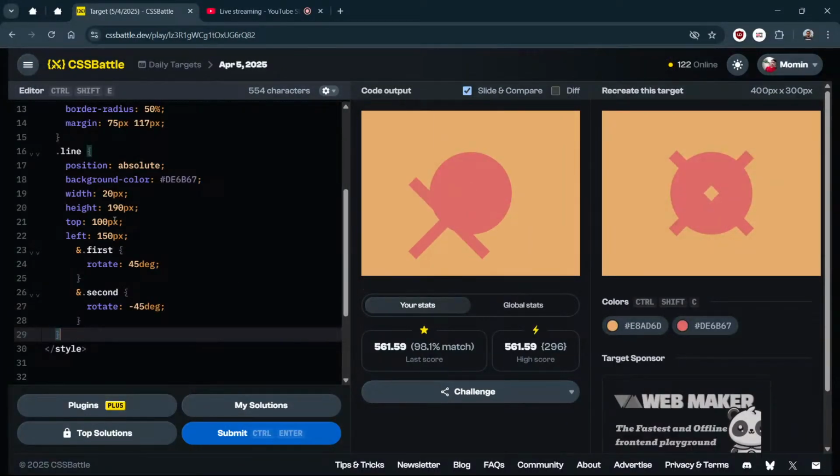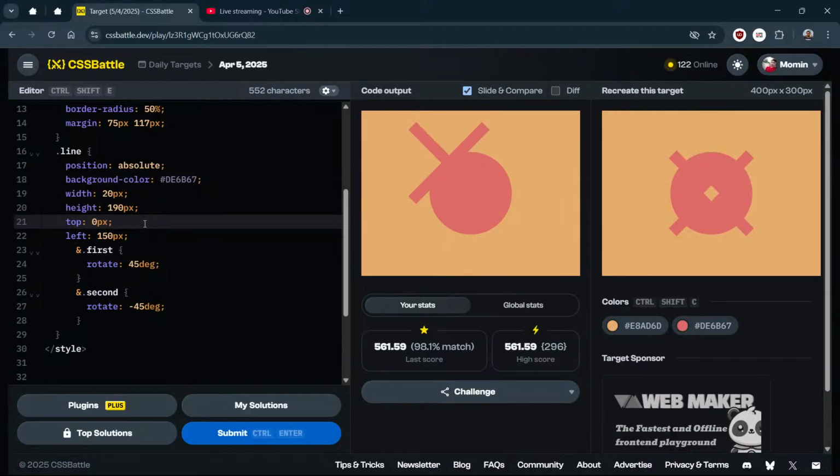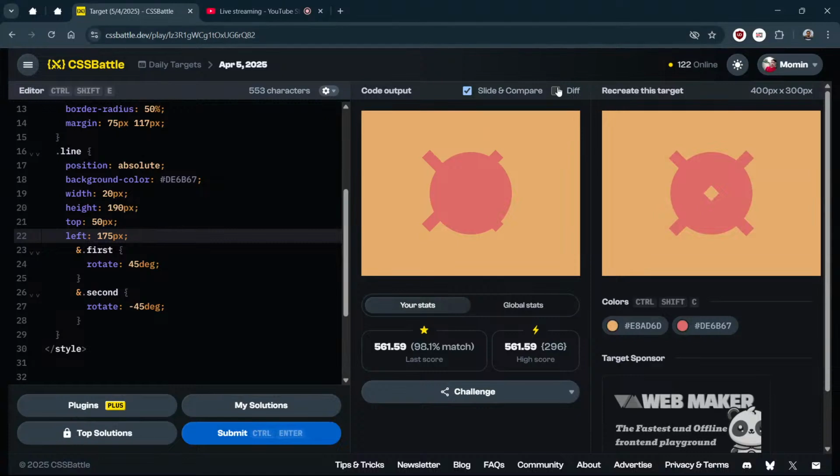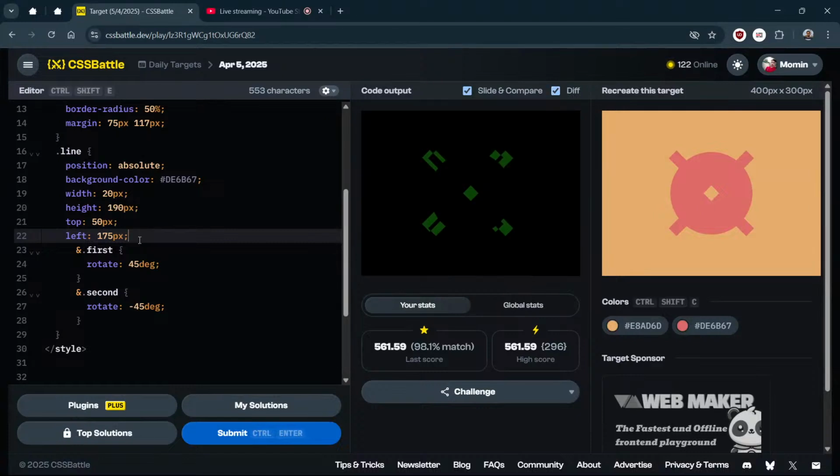Then I think we need to move. Let's do the top part. We need to reduce the top part, make it 75, not 750, and maybe 50. Okay, 50 is correct, I think. Then from the left, we need to increase, make it 75. Okay, it is close, but not that much. Let's do 180. Let me just do 200. 200 is more, I think.